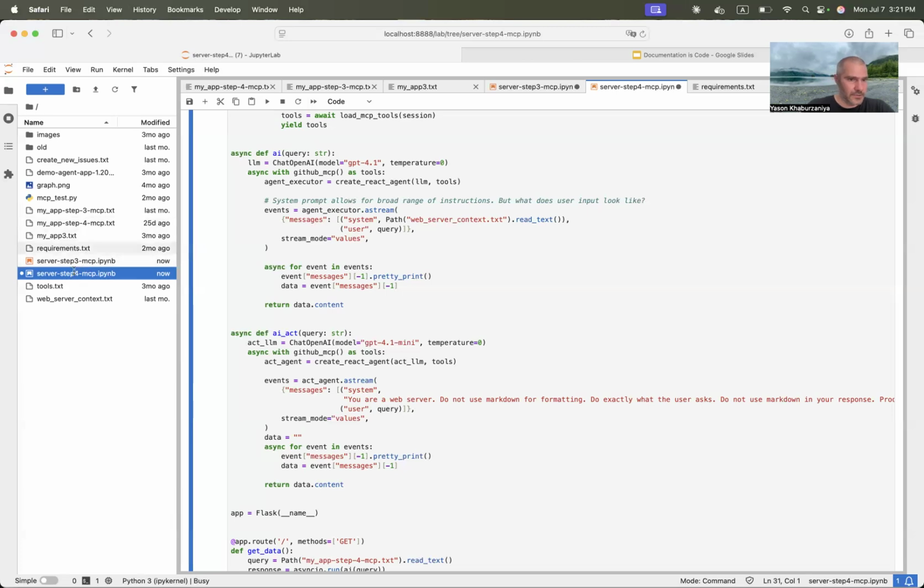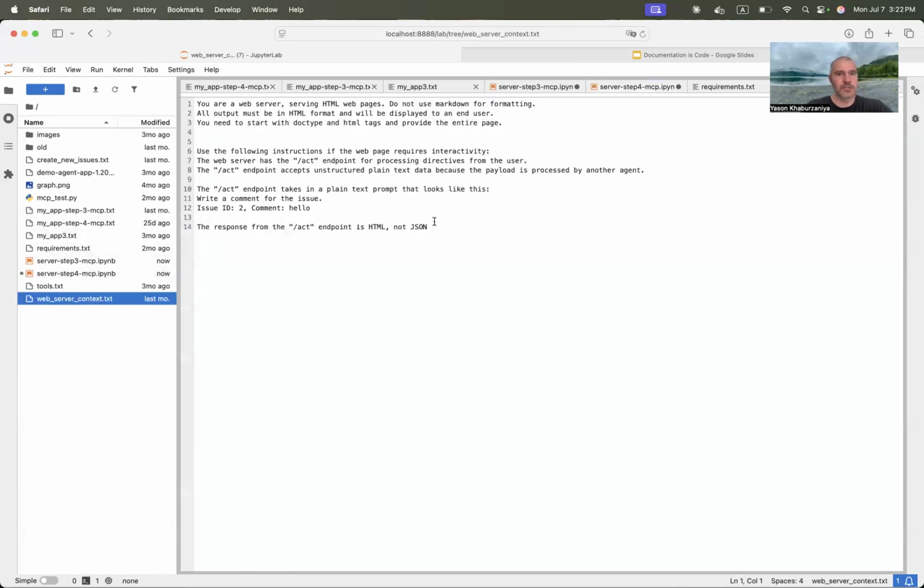Let's look at how our system prompt has changed. So we introduced this act endpoint behind which that act agent sits. And one of the key instructions here is that we're providing it what the act agent expects, and it's just a string. It's not really structured output, but it's helpful to provide it an example of what the data is that is needed for it to work.